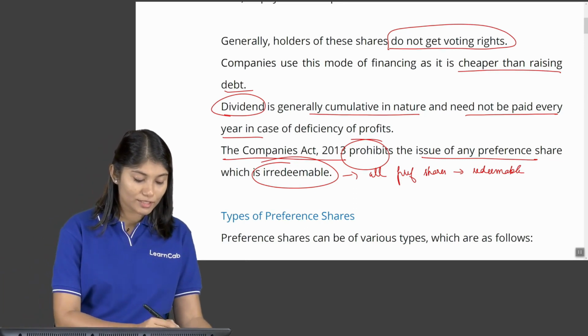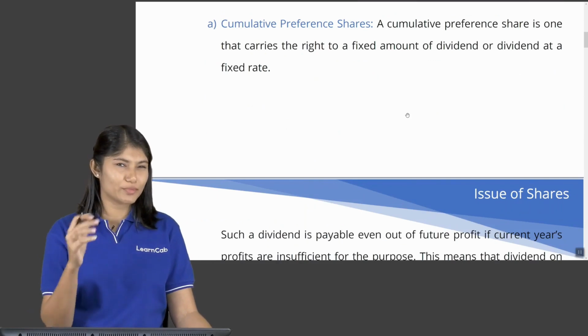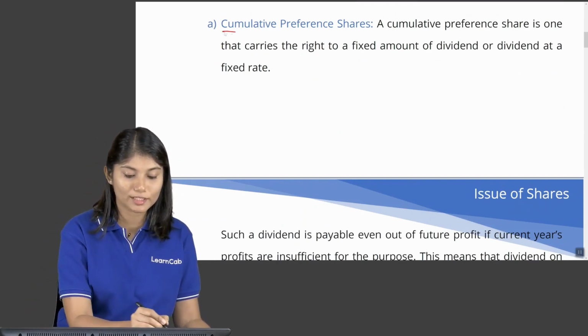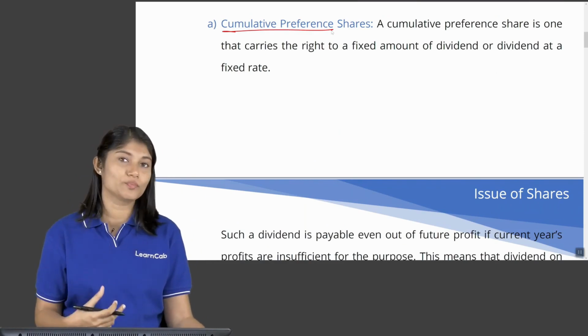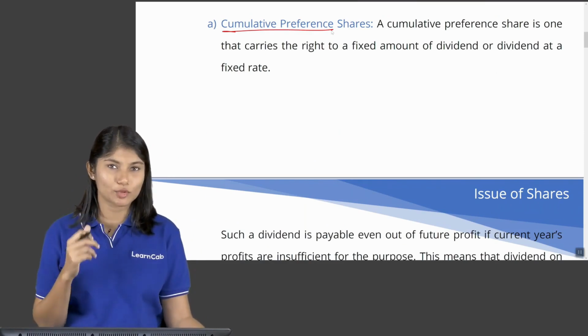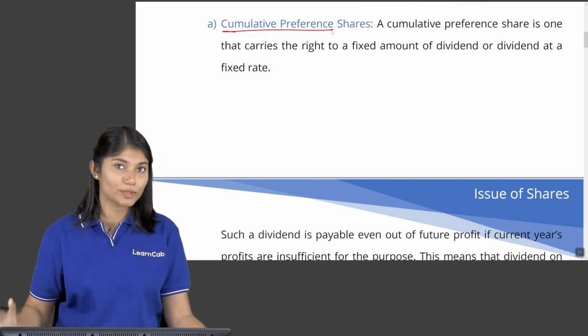Alright, now let us look at the different types of preference shares that we have. First thing that we just came across was cumulative preference shares. So the word cumulative itself tells you that in this case, something is accumulating. What is that? Nothing but dividend. So dividend is accumulating.